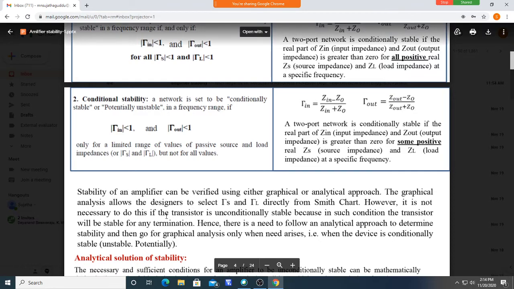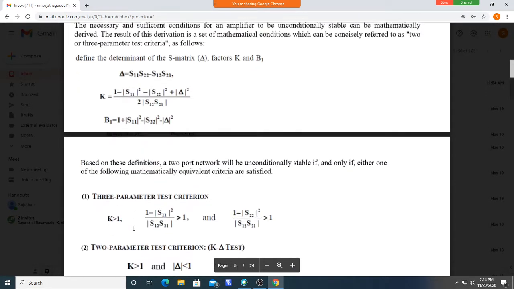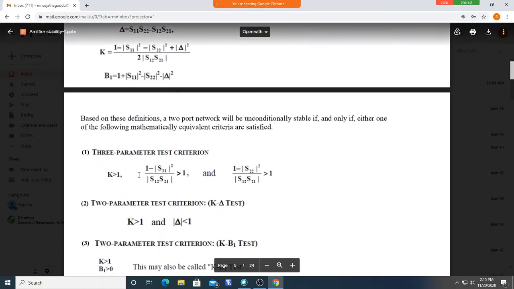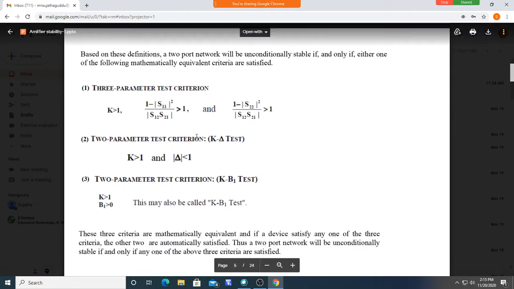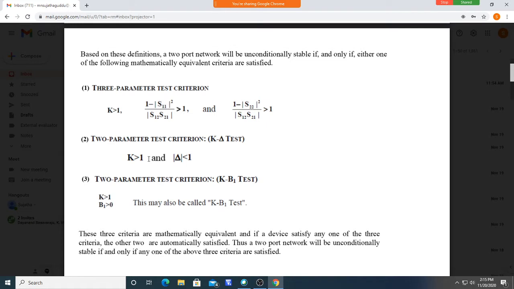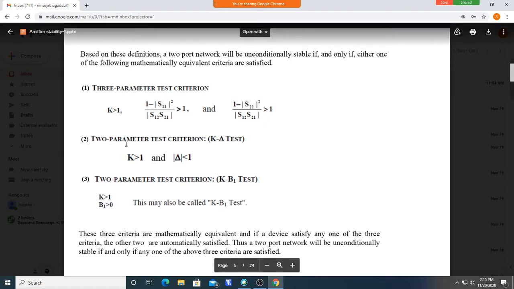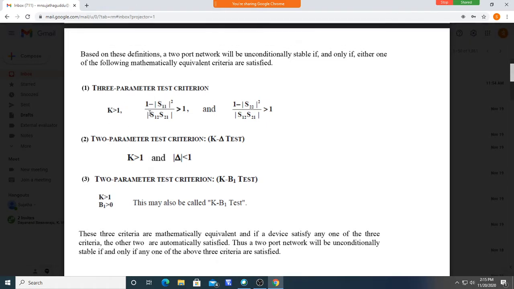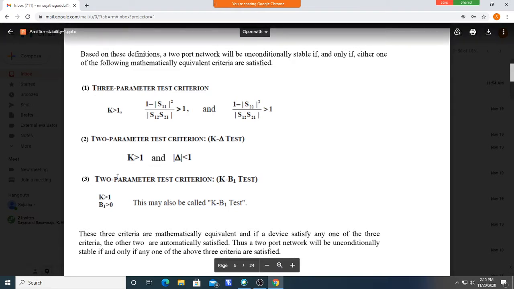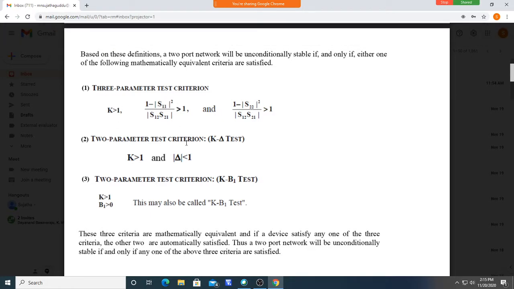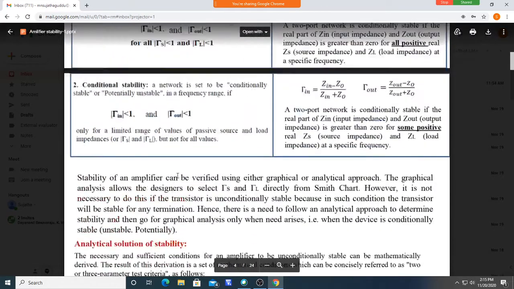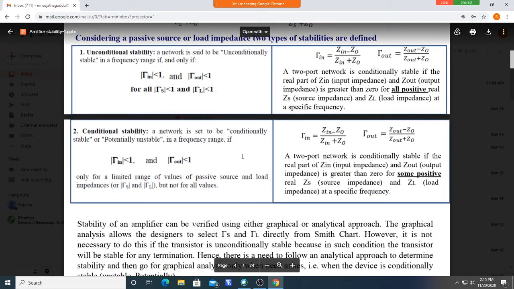But if after testing the parameters, k is lesser than 1, in all three tests what we need is k must be greater than 1. You can use either 1, 2 or 3, but k is needed here. If k is less than 1, then the system is conditionally stable.